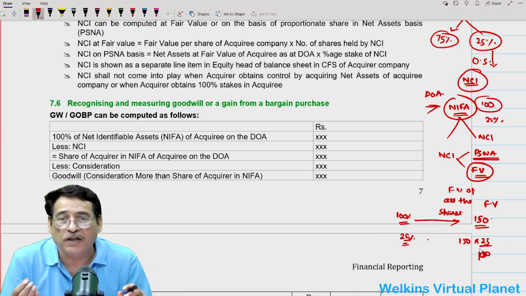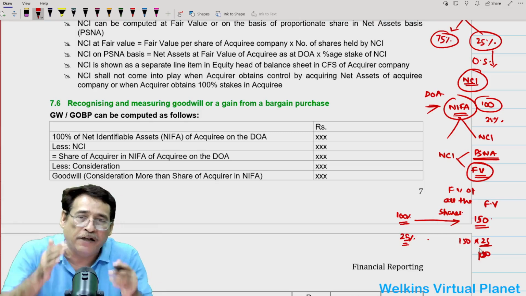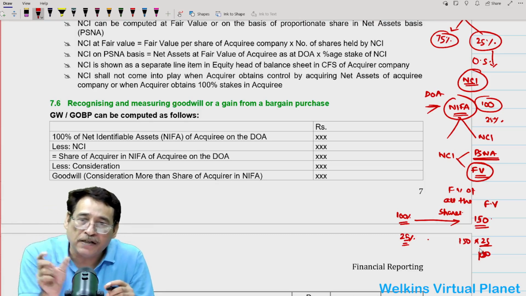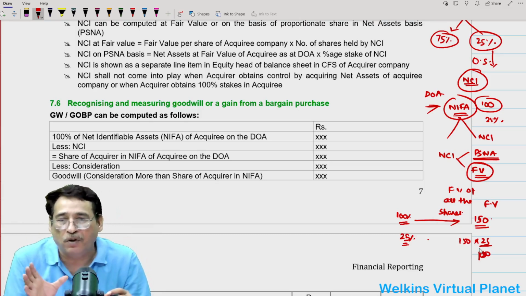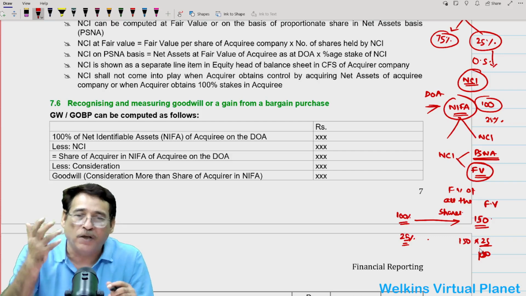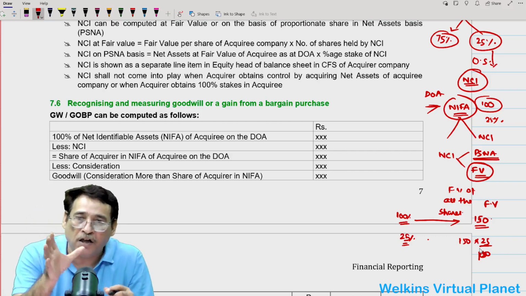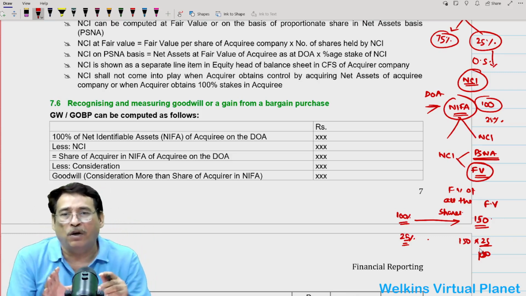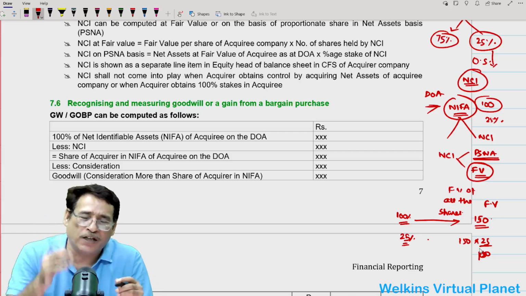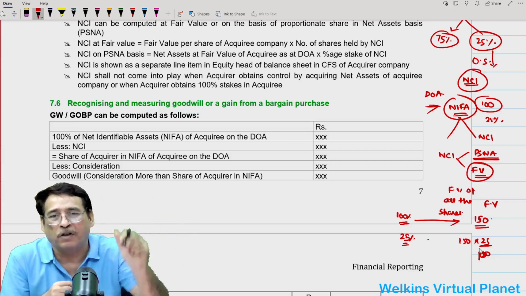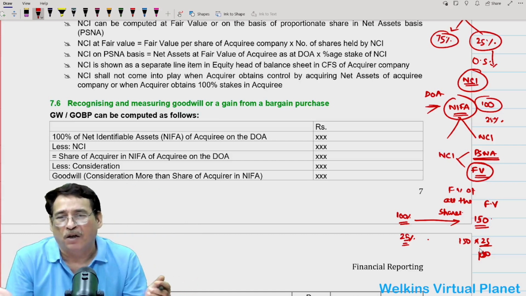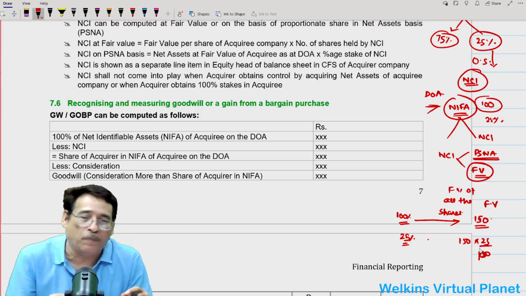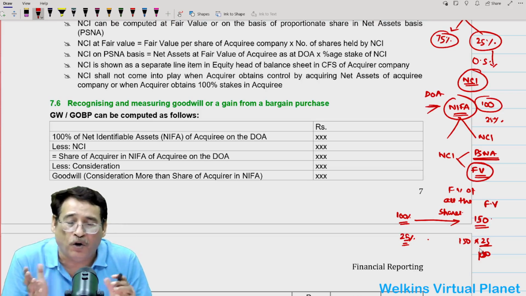Second important point, NCI is shown as a separate line item under the equity head of the balance sheet, correct? Under the equity, we will show it as a separate line item, NCI. Is it clear to you or not? Because in equity, as you must have noticed, we write share capital, we write other equity. Besides that, as a separate line item, we will write NCI also. Is it clear to you or not? And quite obviously, it goes without saying, if I have acquired 100% control of the other entity, in that particular case, no question of NCI will arise. So standard also says that if you have got the control over the other enterprise, you also need to recognize the NCI on the date of acquisition.